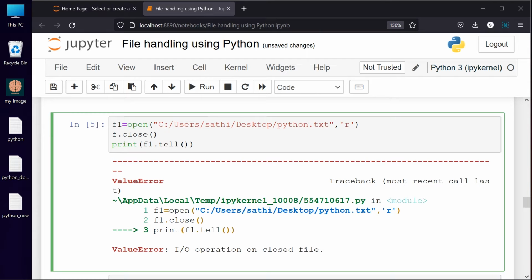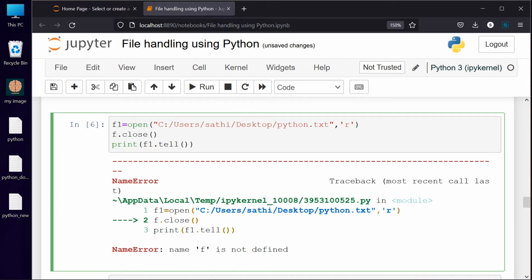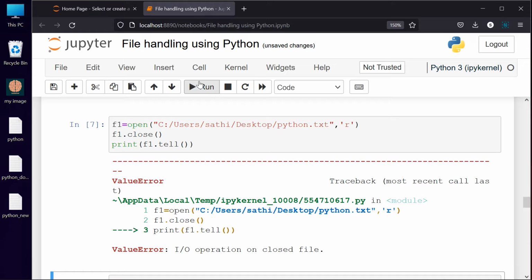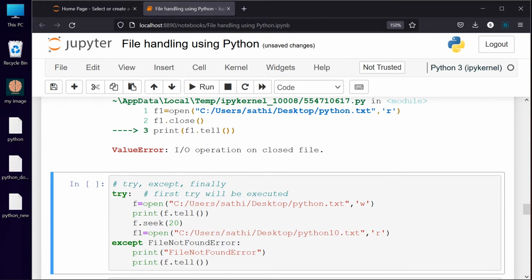If you are accessing your F1 and trying to call some other function with respect to close, it is going to create a new error, the name error. And another possible error is value error, which means we are trying to do some operations on a file which is already closed. So it is going to create a value error.